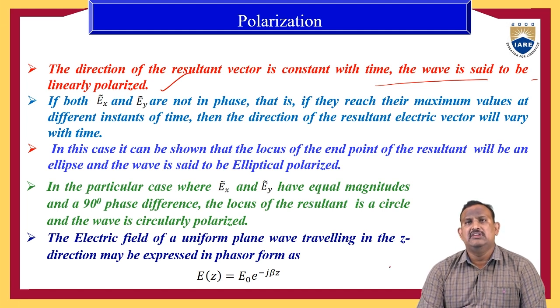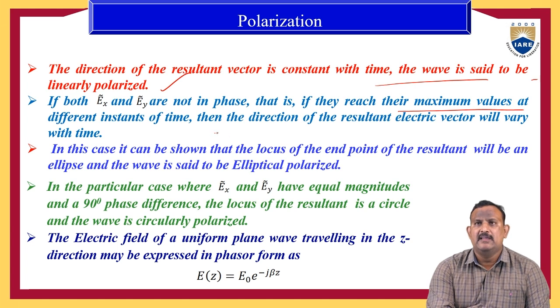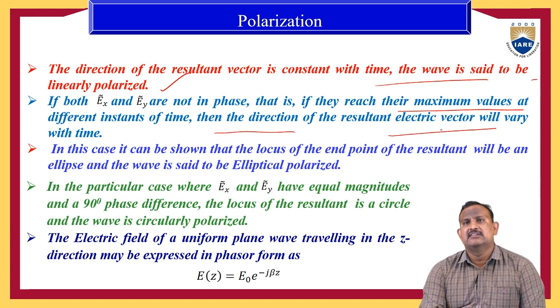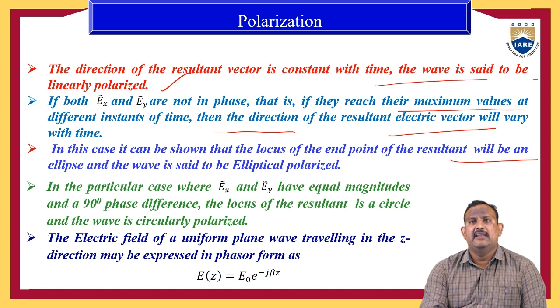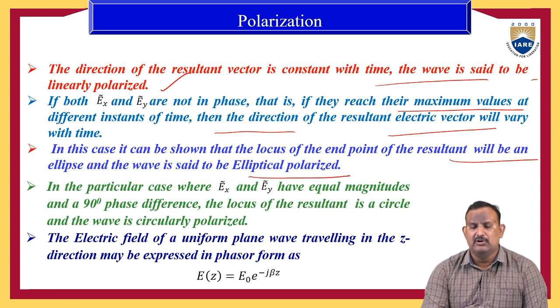If both Ex and Ey are not in phase, that is, if they reach their maximum values at different times, then the direction of the resultant vector will vary with time. In this case, it can be shown that the locus of the endpoint of the resultant will be an ellipse, and the wave is said to be an elliptically polarized wave.